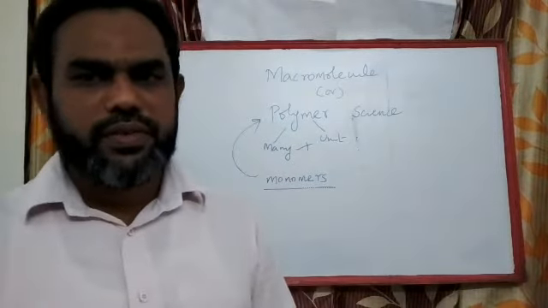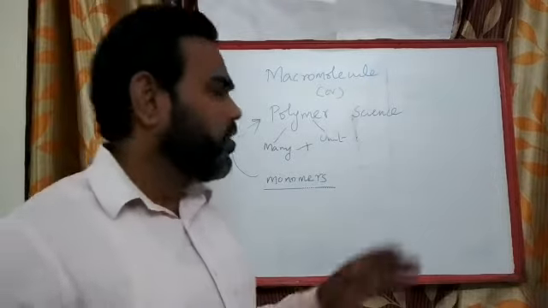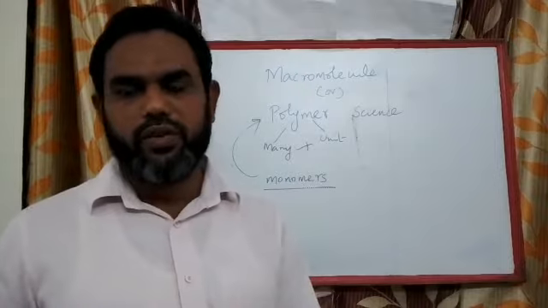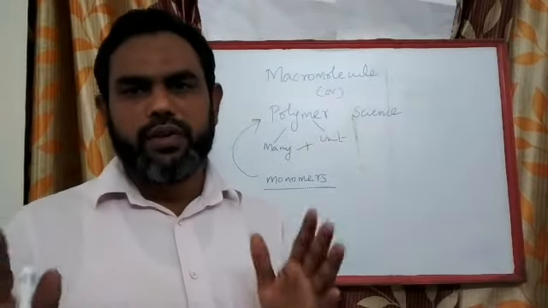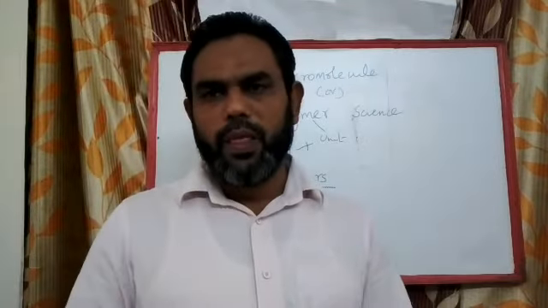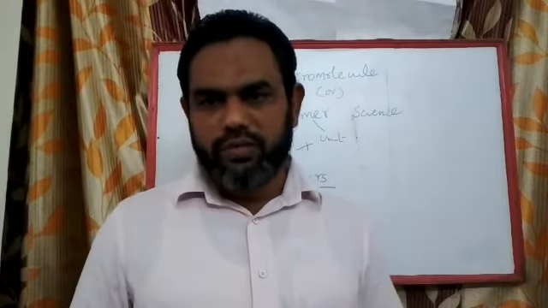Now let us see what is the difference between a polymer and a normal single molecule. Single molecules are small molecules, for example methane, carbon dioxide, sodium chloride.